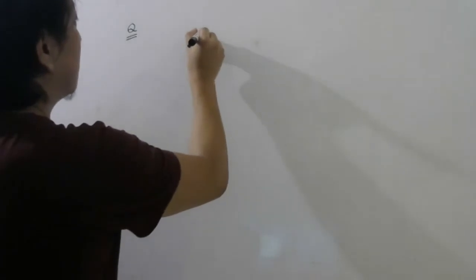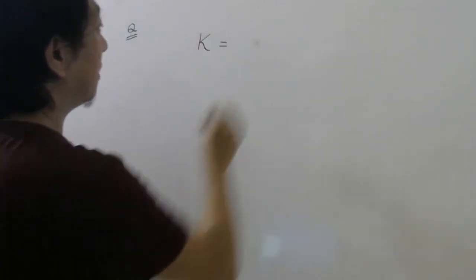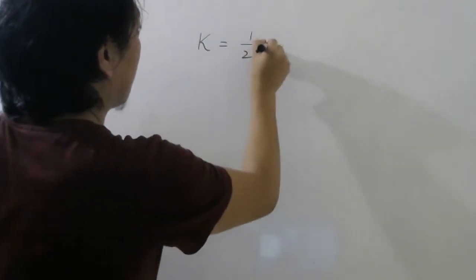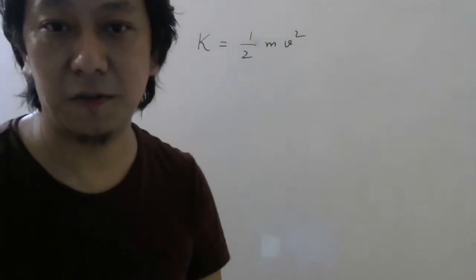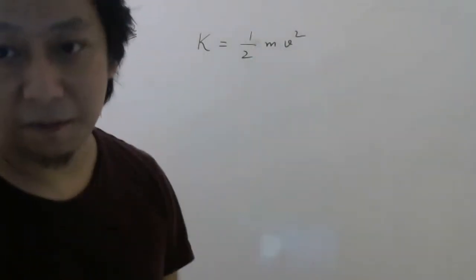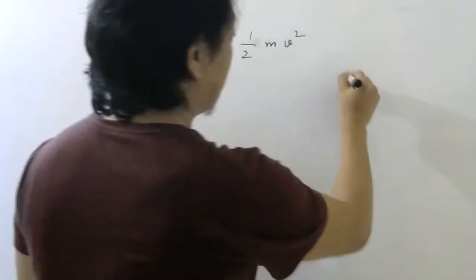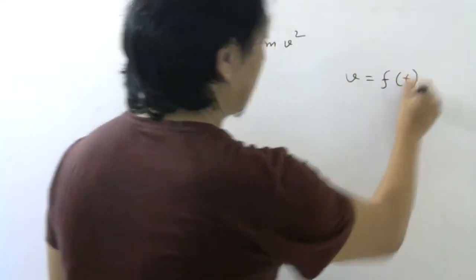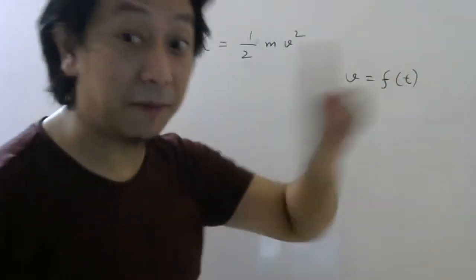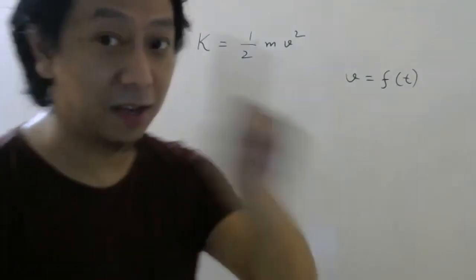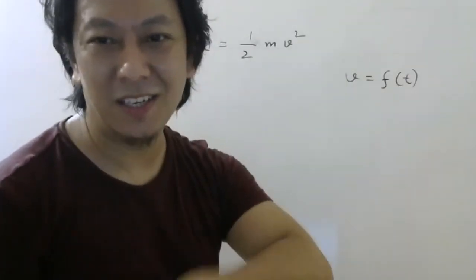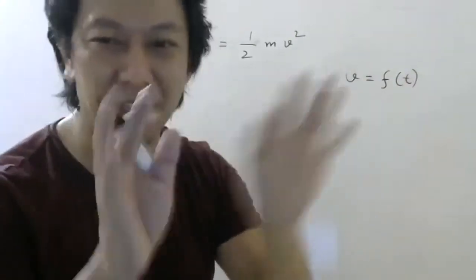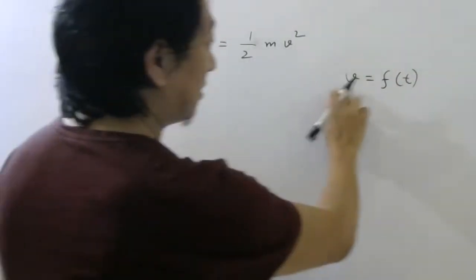So what I'm going to give you is: kinetic energy of a body is half mv square. All of you know this. Now let us say v is changing with time. Velocity is changing with time variable. I will not write the formula. It can be 2t, sin t, cos t, t square, e power t, whatever function, think. But velocity is changing with time.